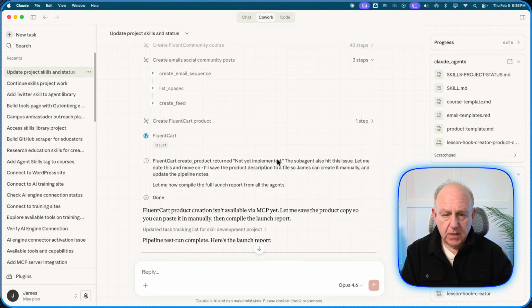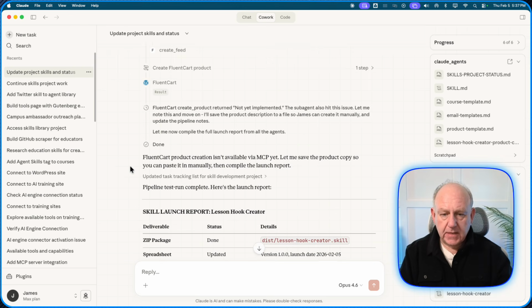Fluent create product return not yet implemented. So the sub agent hit the issue. Let me note this and move on. I'll save the product description as a file so James can create it manually and update the pipeline notes. So here's a situation where I had asked it to do some work and I wanted it to put some content in the shopping cart product description, but the API or the tool that I gave it access to doesn't have that capability. So it did the work anyway, but it just let me know, hey, I can't finish it because I don't have the tool to finish it.